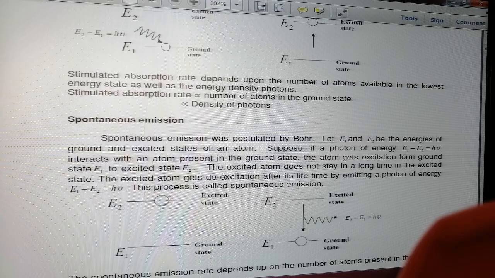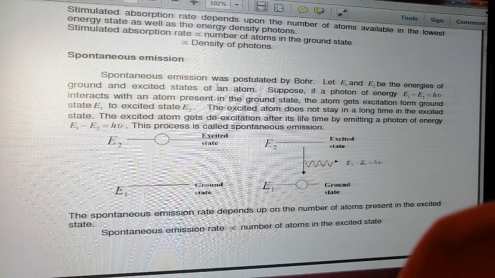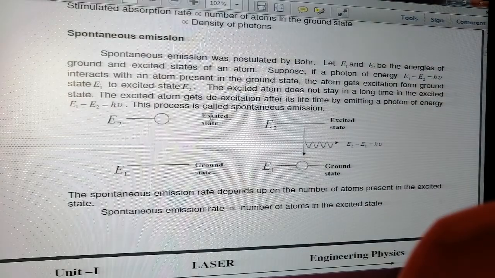The second process which takes place whenever electromagnetic radiation interacts with matter is spontaneous emission. Spontaneous emission was first postulated by Bohr, and here the atoms present in the excited state will go to the ground state spontaneously without any external stimulus. This is called spontaneous emission.